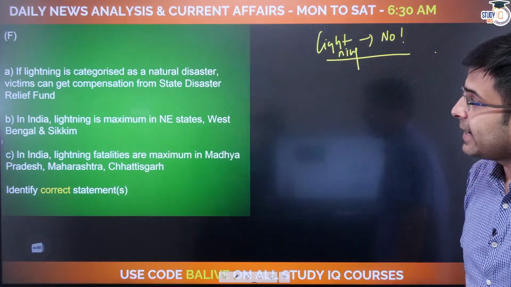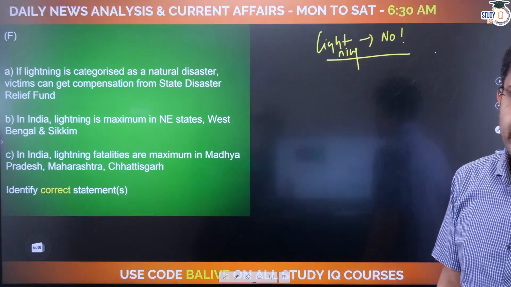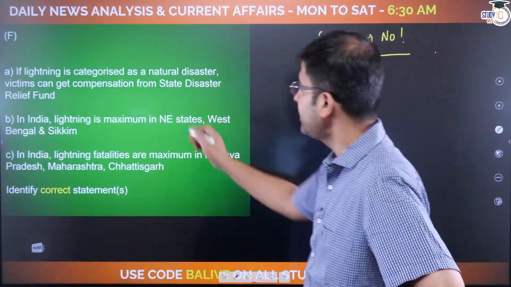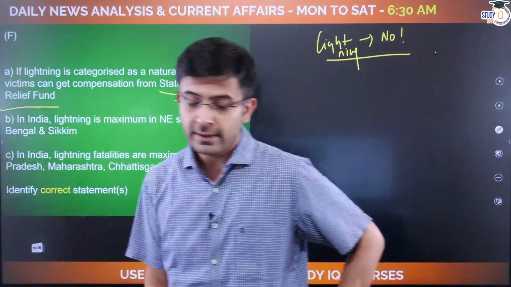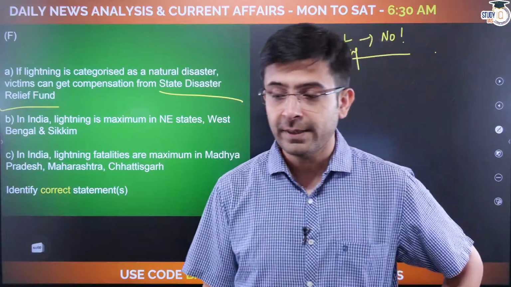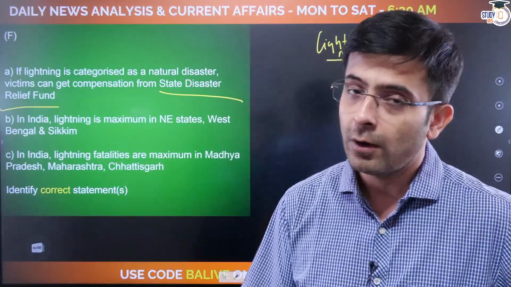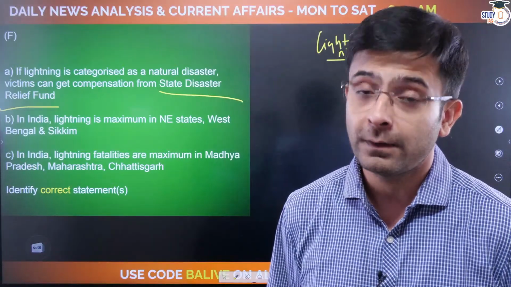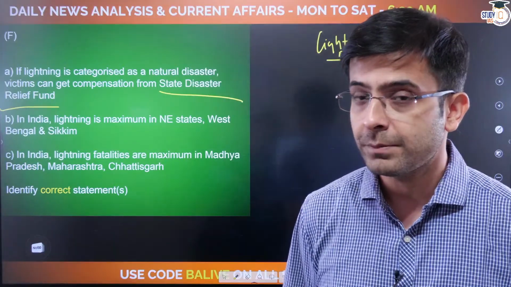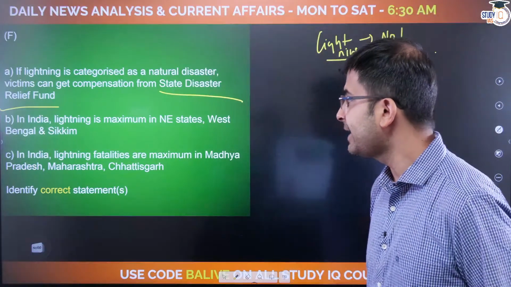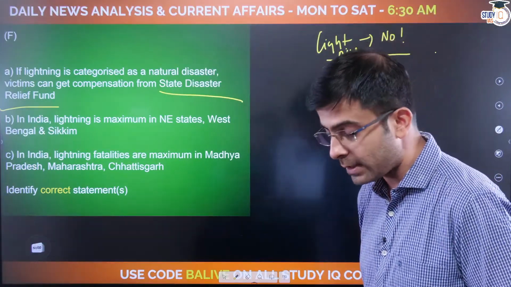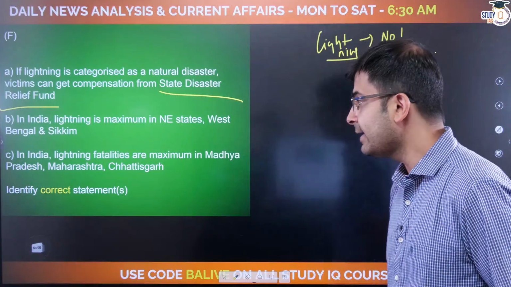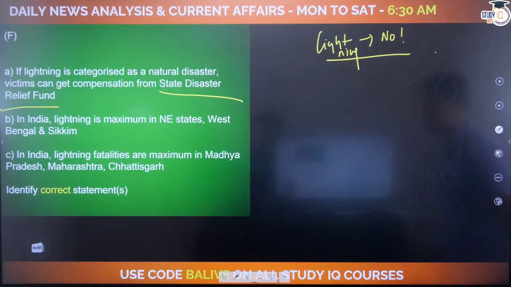So if lightning is categorized as a natural disaster, victims can get compensation from which relief fund? Is it the state disaster relief fund, the national disaster relief fund, the PM CARES, or the different funds that are available? Which fund does the compensation come out of? You will let me know. In India, lightning is maximum in the northeastern states, West Bengal and Sikkim. We just discussed it. And in India, lightning fatalities are maximum in Madhya Pradesh, Maharashtra and Chhattisgarh. Identify the correct statements.